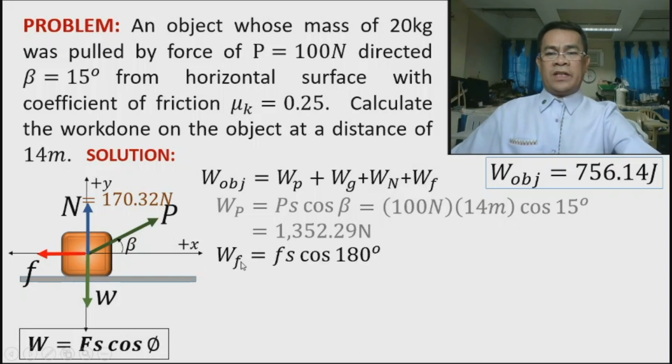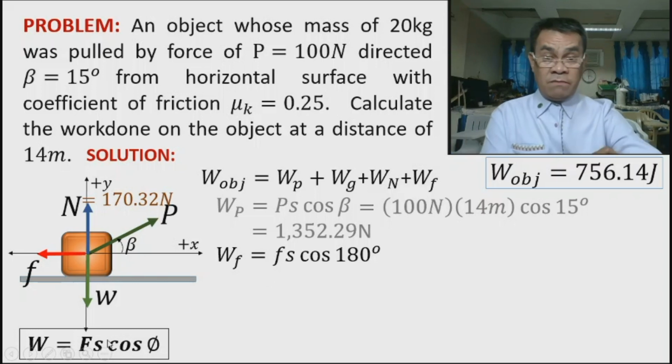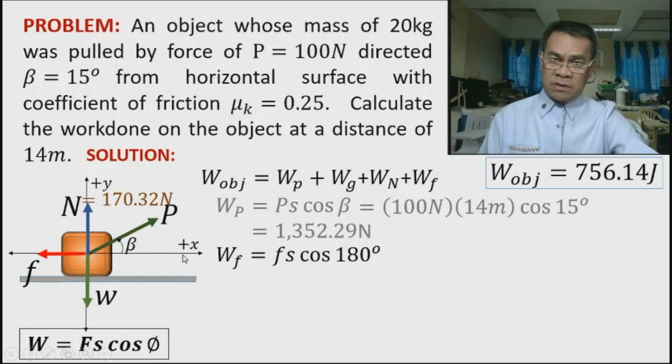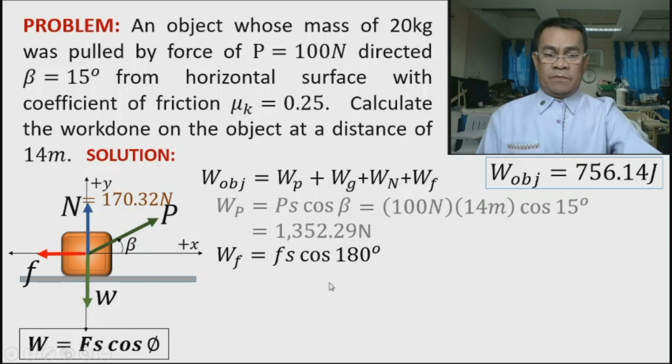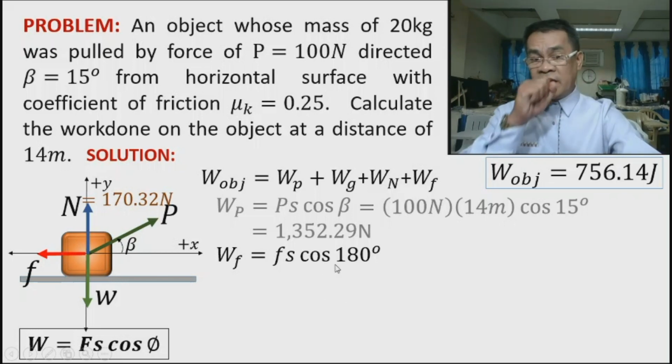Now work done by friction. Use again this formula. Our F will be replaced by the friction, small letter f, and the displacement is the same again. Now what's the angle from the displacement? This is the displacement and this is the force. It is a straight angle, so this should be 180 degrees. Take note, the cosine of 180 degrees is negative 1.